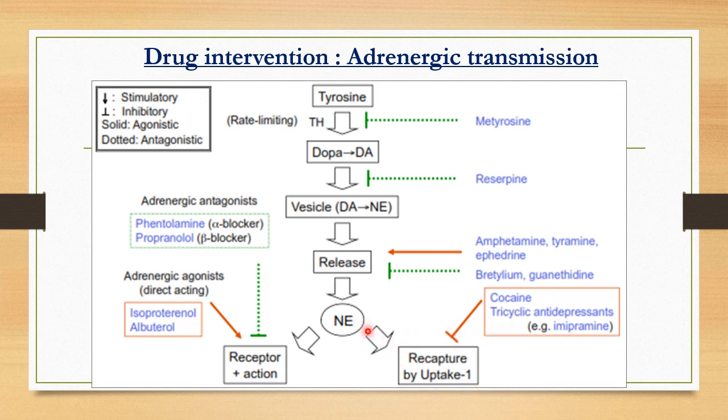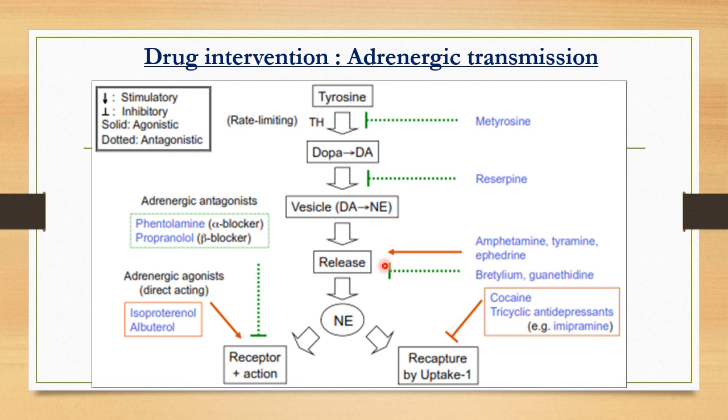That means the reuptake of norepinephrine, they will prevent that. So the norepinephrine will remain for a longer time at this postsynaptic membrane. So they will work for a longer time. In this way, these drugs, cocaine and the tricyclic antidepressants, by inhibiting this step, will increase the norepinephrine and increase the sympathetic stimulatory effect. So these are again agonists to the sympathetic. So these are again sympathomimetic drugs.